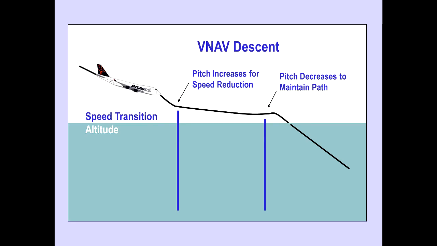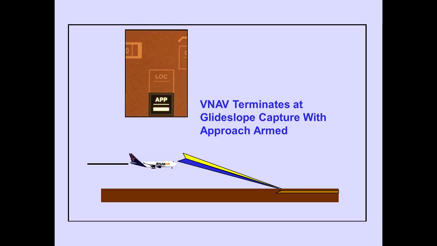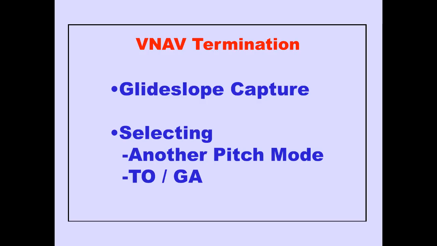During a VNAV descent, as the airplane reaches a speed transition altitude, the FMC directs pitch to increase for speed reduction. As a new speed is reached, the FMC directs a pitch change to maintain VNAV path at the new airspeed. With approach armed, VNAV automatically terminates upon glide slope capture. VNAV terminates on glide slope capture or when selecting another pitch mode, or TOGA.